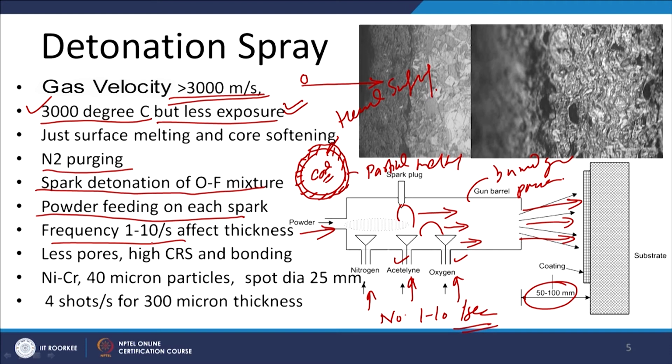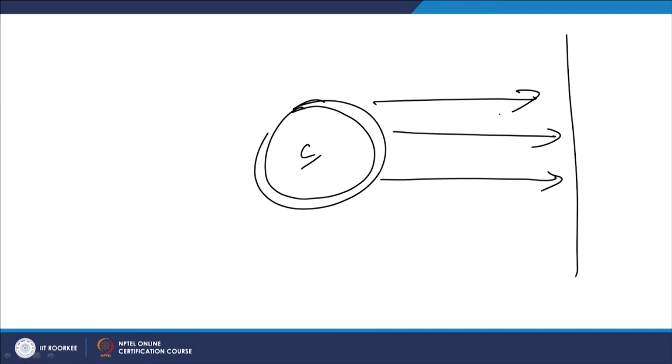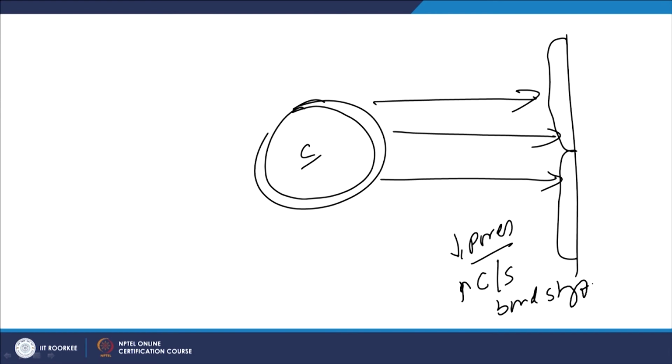Since the velocity of the powder particles attained during the spray process is very high, and these powder particles have only their surface brought to the molten state while the core has been softened, when the impingement of these particles happens at very high velocity, it leads to flattening with very good firmness and soundness, resulting in reduced pores and greatly increased coating-substrate bond strength.